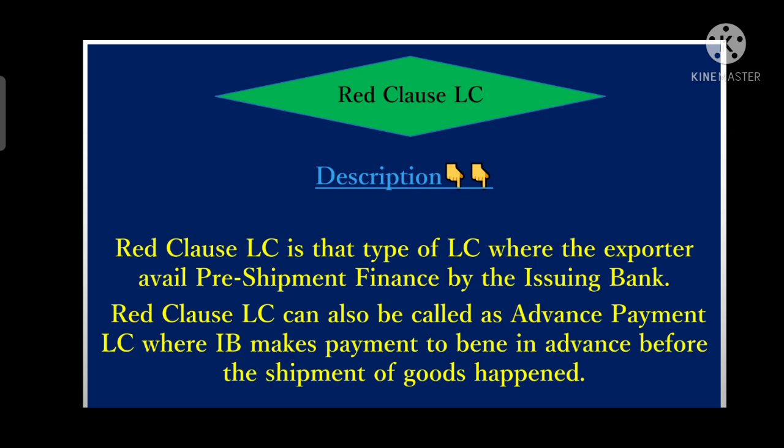So red clause LC is an advance payment LC where the issuing bank makes an advance payment to the beneficiary for a specific percentage of the total face value of a credit before the shipment of the goods.